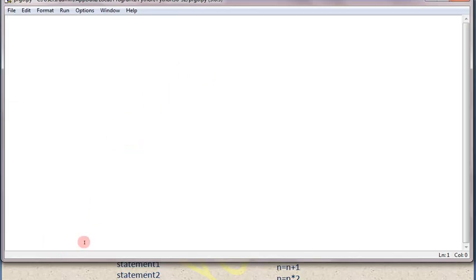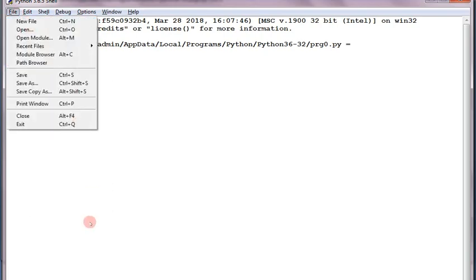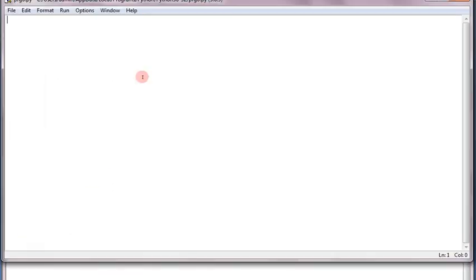So this is where we can write a Python program. This is the Python shell, and in this shell we create a new file. In this file I will write the program, and I will save it with the .py extension. So let me write n equal to 34. I took a variable n, and the value of n is 34. Now I am giving here if n is greater than 0.